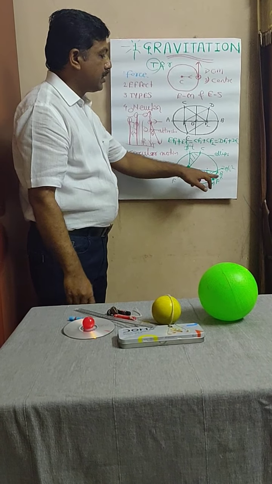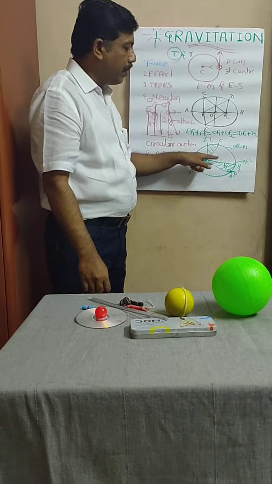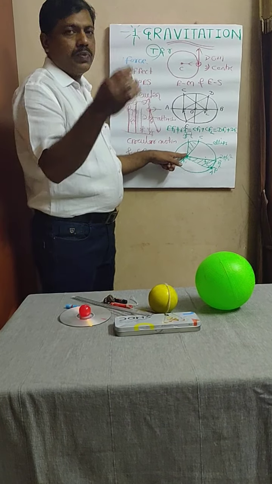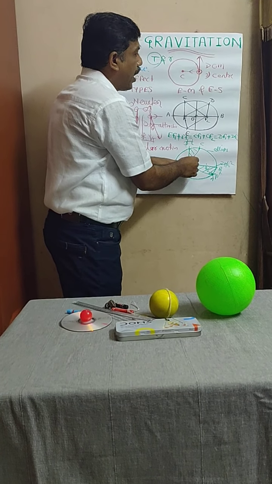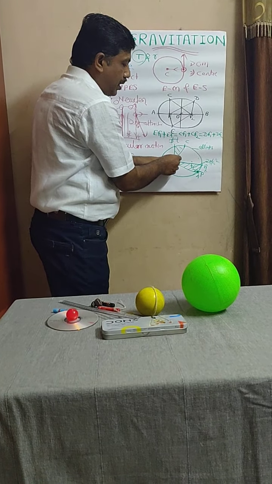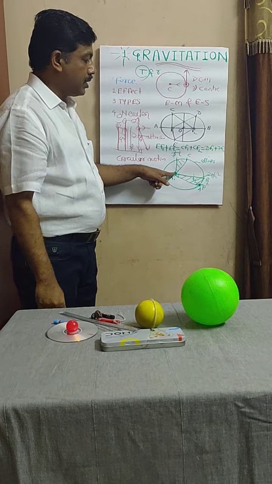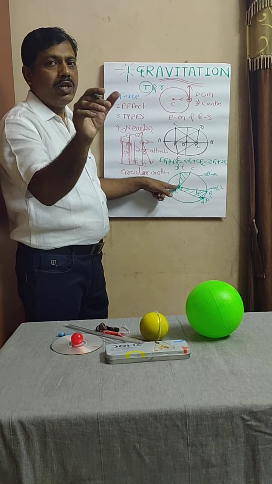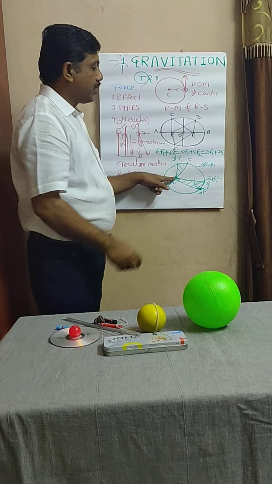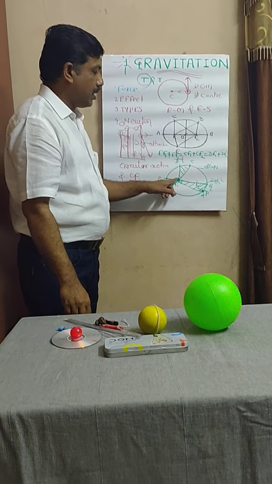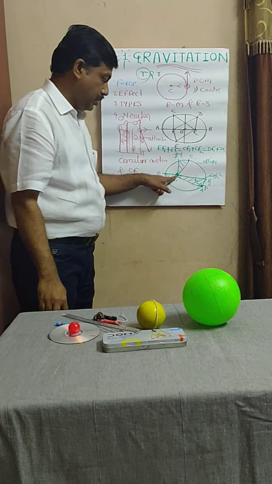It is the mean distance of a planet from the sun. How are we calculating the mean distance of a planet from the sun? Suppose we are considering the planet Earth. Sometimes our planet Earth will be nearer to the sun, and sometimes it will be farther away from the sun. When we take the average of these two values, this average is known as the mean distance of the planet from the sun. For the Earth, it comes out to be 150 million kilometers.